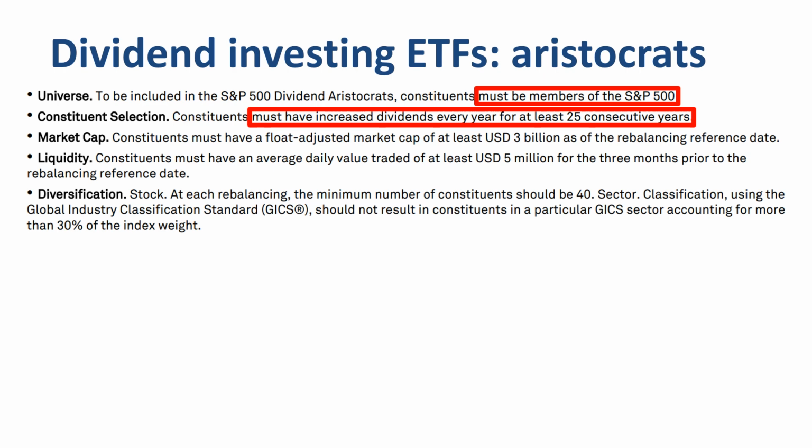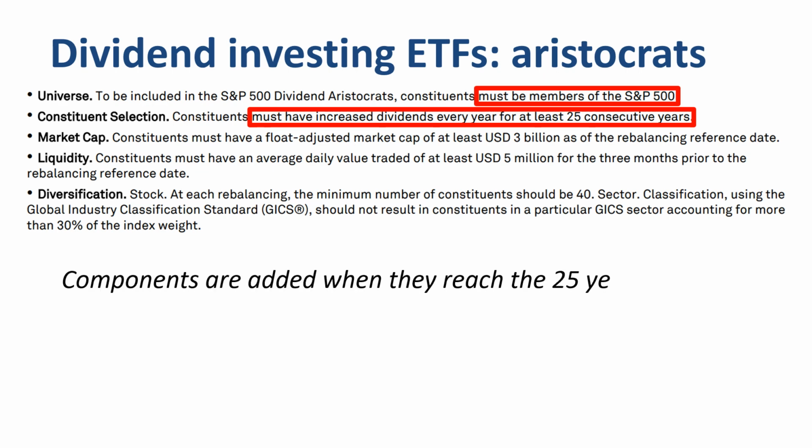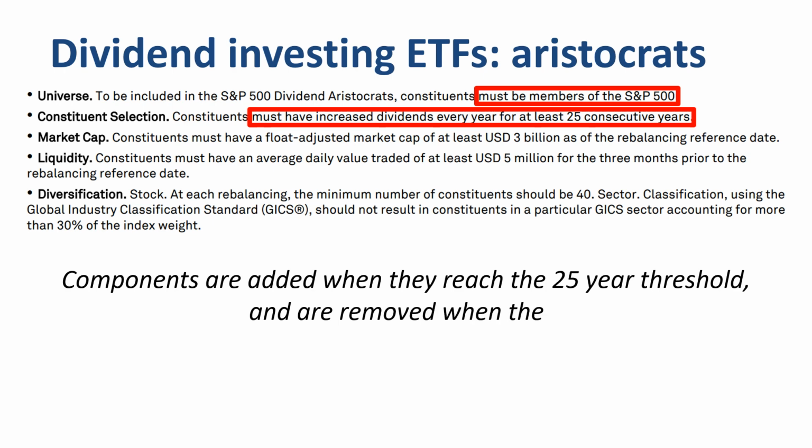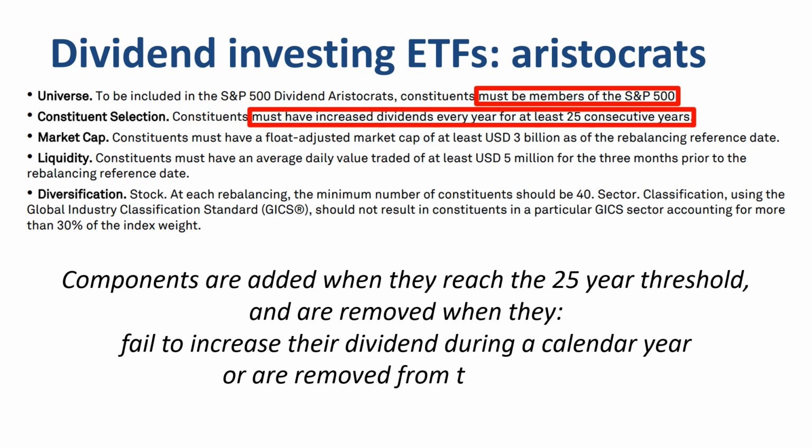The underlying assumption here is that if a company has been paying and increasing dividends for that long, they are highly likely to be paying dividends going forward. That's not an absolute certainty, but a significantly higher probability. In addition, the components need to meet criteria of market capitalization and trading liquidity. Components are added when they reach the 25-year threshold and are removed when they fail to increase their dividend during a calendar year or are removed from the S&P 500.